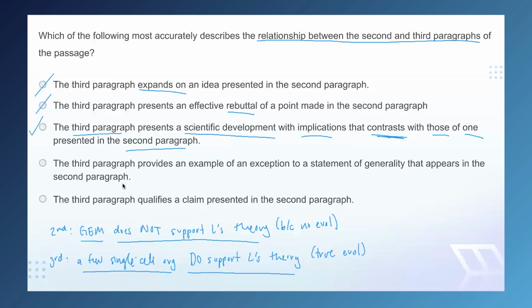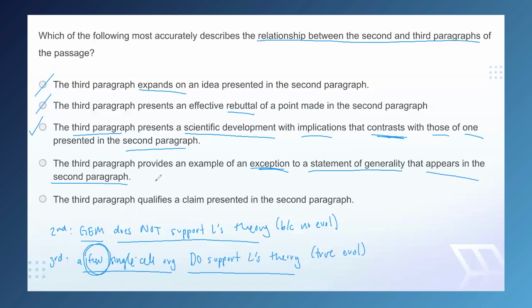And I get why people pick D. I think it's largely this word here, "exception," because this pulls on the idea that there aren't many cases of true evolution that align with Lamarck's theory, right? We've got this word "few," right? We had "sole refuge" in our paragraph. And because of this, we could say that the third paragraph provides an exception to the statement of generality that evolution does not occur via Lamarck's theory. And if that particular statement, that evolution does not occur via Lamarck's theory, did ever appear in the second paragraph, this would be a great answer.